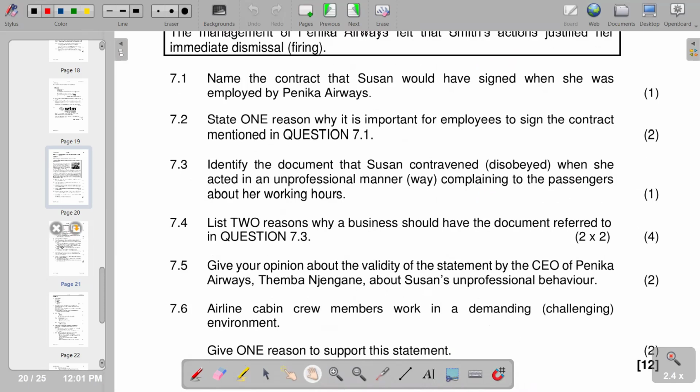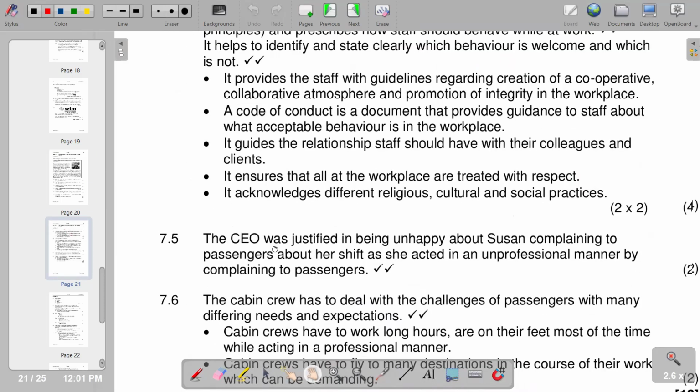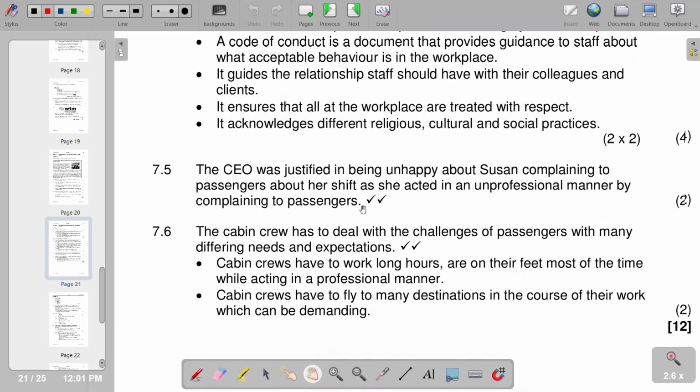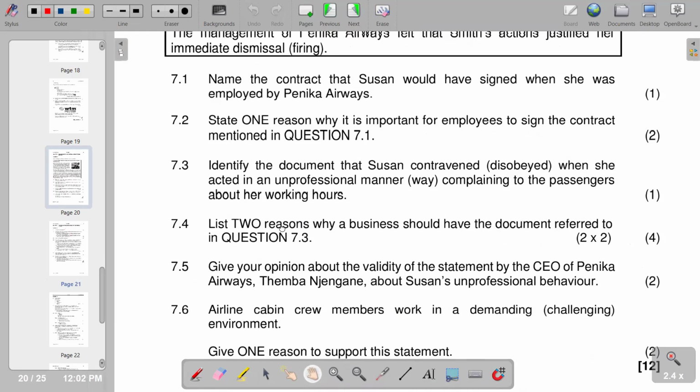This is what we have on 7.5, and our response to that is that the CEO was justified in being unhappy about Susan's complaining to passengers about a shift, as she acted in an unprofessional manner by complaining to passengers, which is something that should not be done by any employee, to complain to customers or passengers in this case, which is something which has to be communicated in a professional way. In that case, we move on to the next part, which is 7.6.